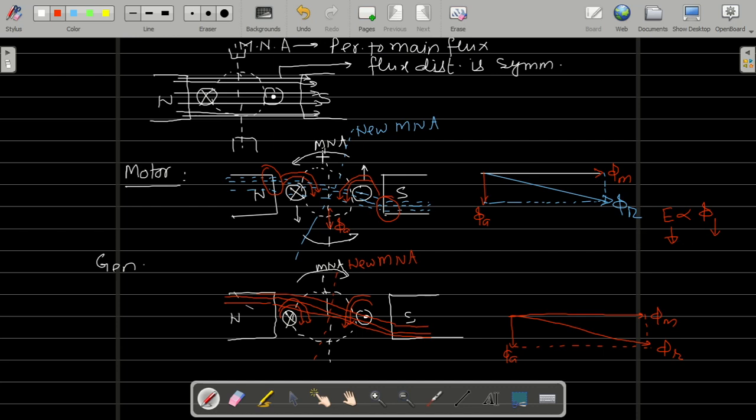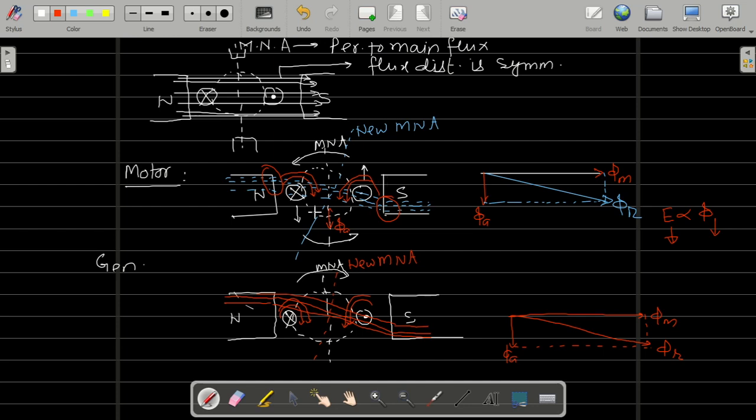Second effect क्या होगा? Shifting of magnetic neutral axis. You can say shift of the magnetic neutral axis. Clear? You can say here magnetic neutral axis यहाँ थी, अभी यहाँ शिफ्ट हो गई. So magnetic neutral axis कहाँ शिफ्ट हो रही है? In case of generator, it is in the same direction of motion. But in case of motor, it is opposite to the motion. Be careful about it. Clear? Shifting of magnetic neutral axis is in the direction of rotation in case of generator and against the direction of motion in case of motor. Clear?